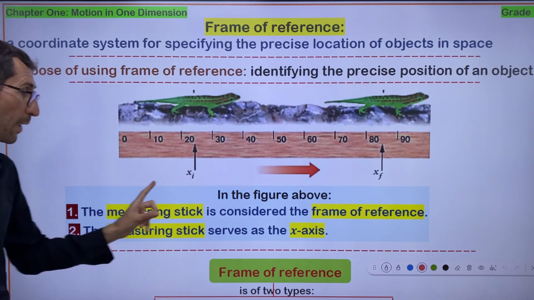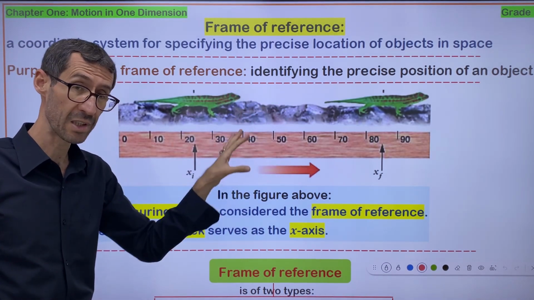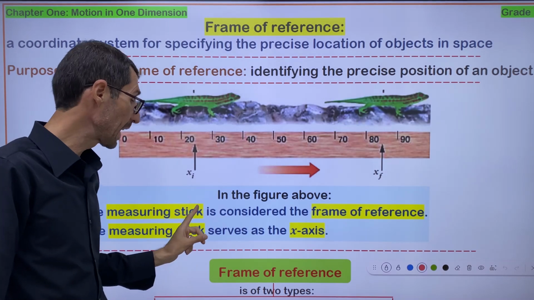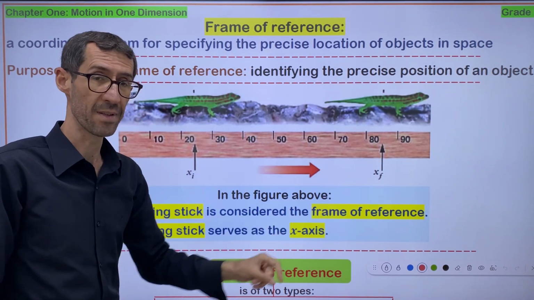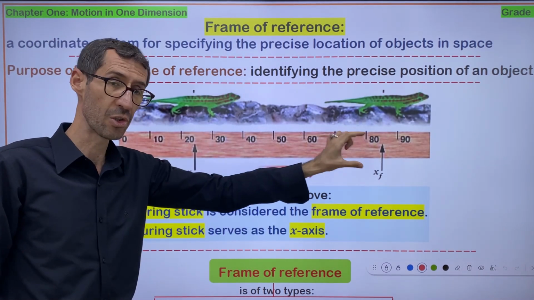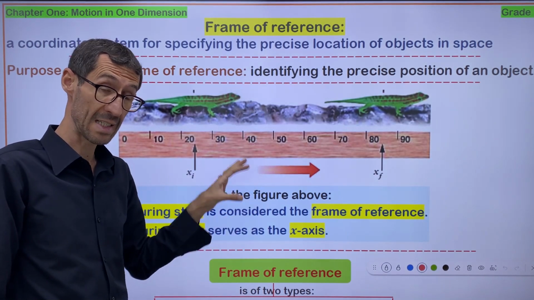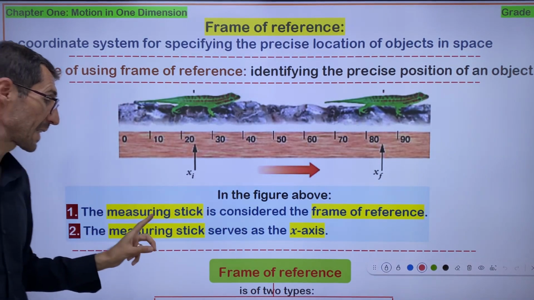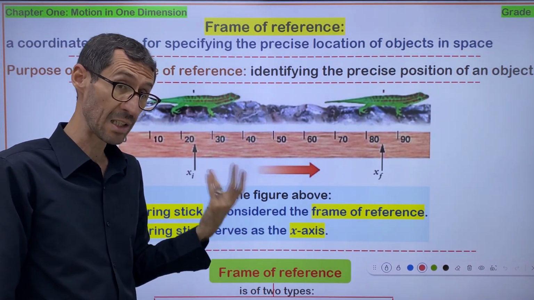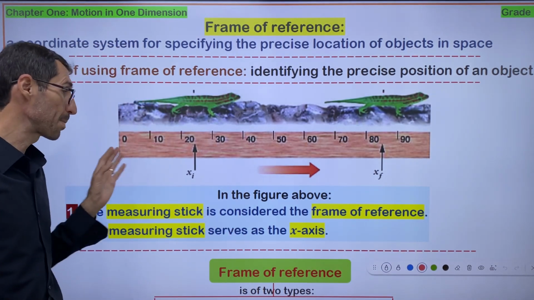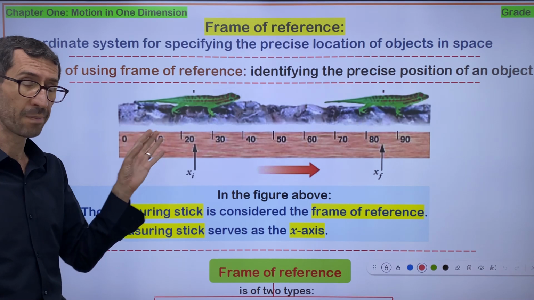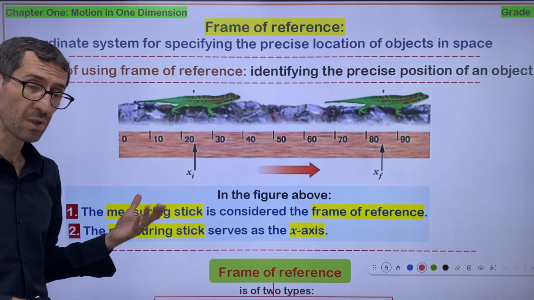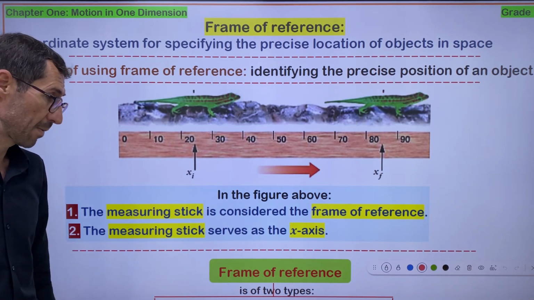Note number one, about the figure above: the measuring stick, or meter stick, is considered the frame of reference. Number two, the measuring stick serves as the x-axis, as I told you. This meter stick is considered the x-axis.